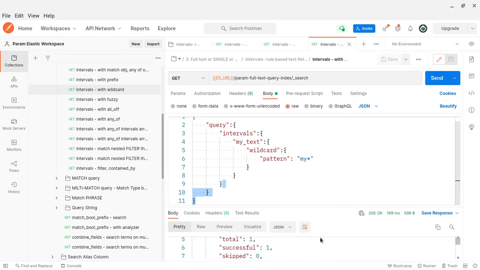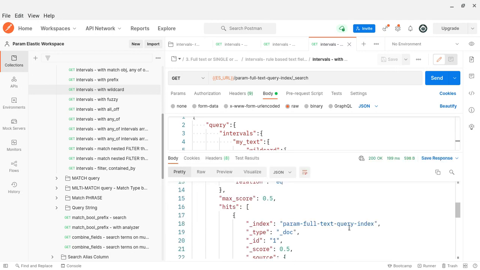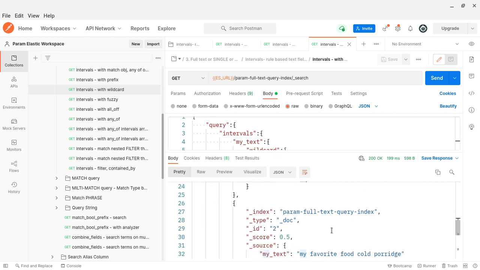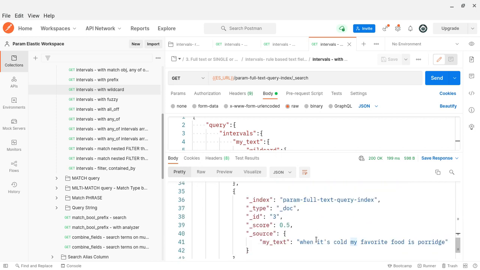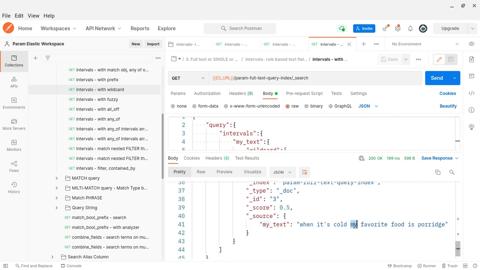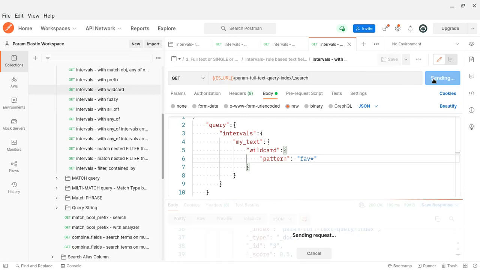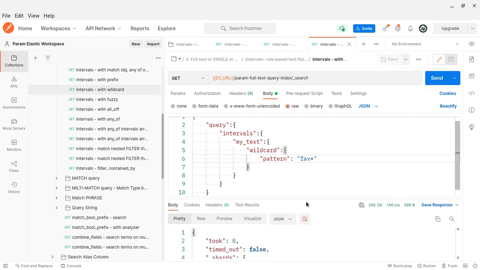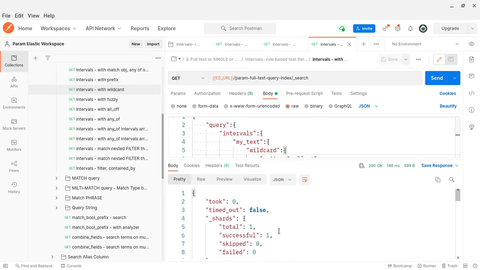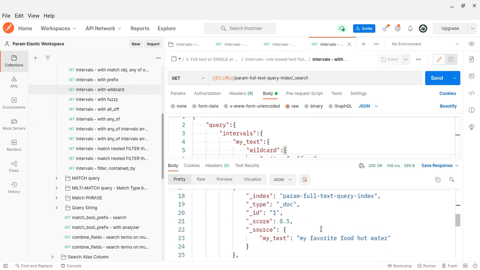I will not use the term text. So obviously my word, where is it? Of course it is there. Yeah, here also it is there. So obviously there is an interval that starts with my. Similarly, you can give favorite. Let me give favorite and run it now. What is the summary of documents? 3. Okay, the same.